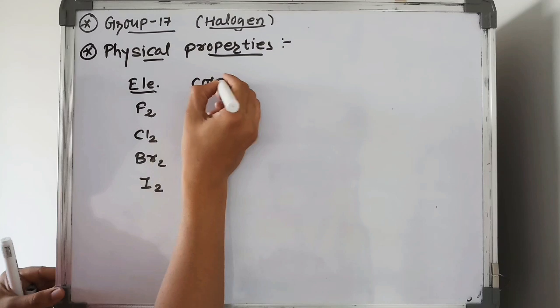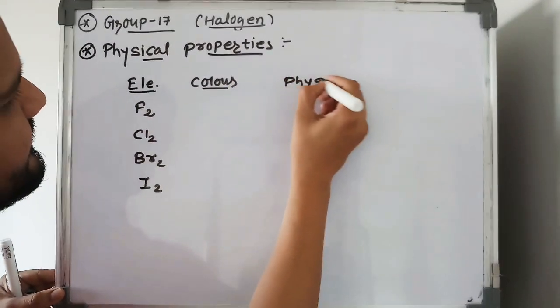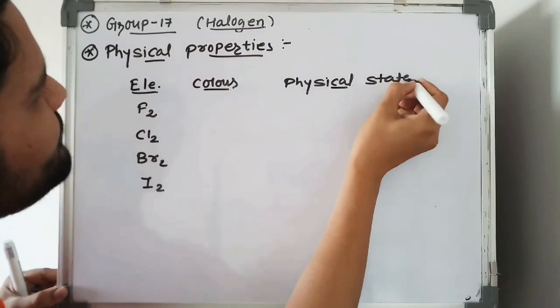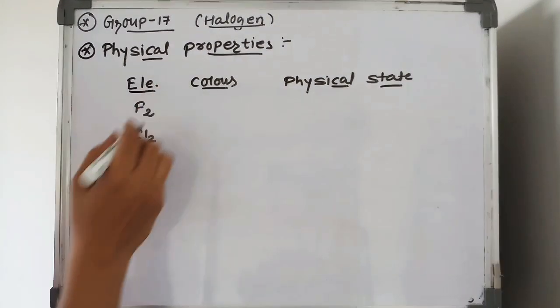Which type of color and physical state do they possess? Color and physical state. So first of all, fluorine, which type of color does it possess?